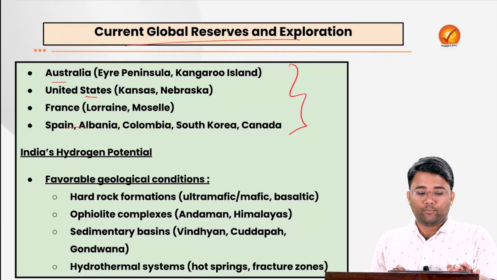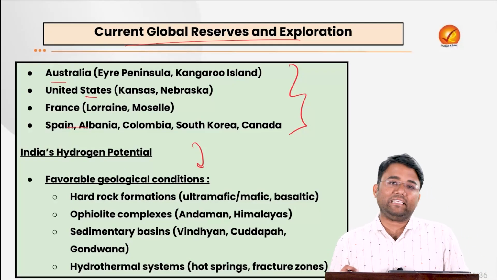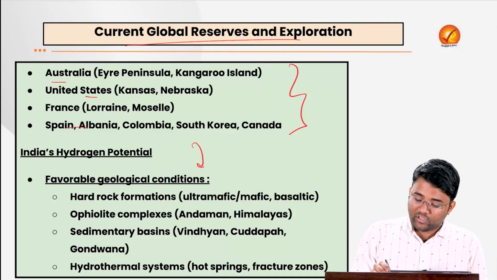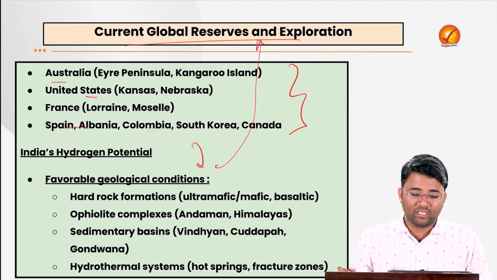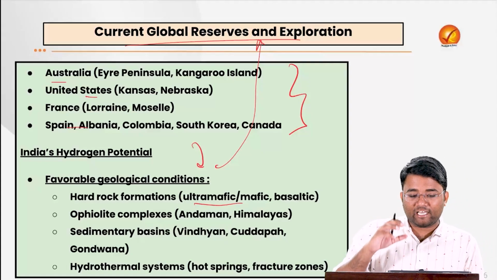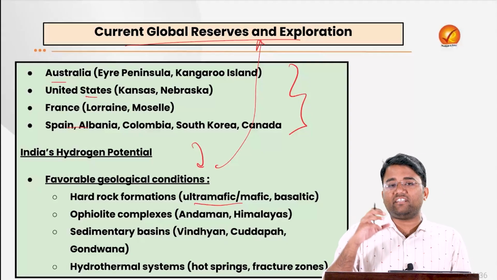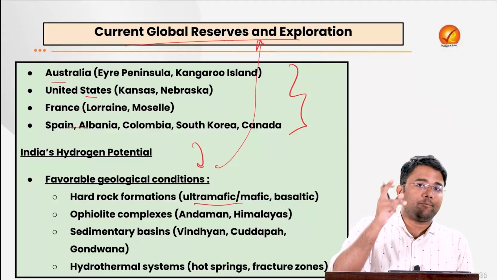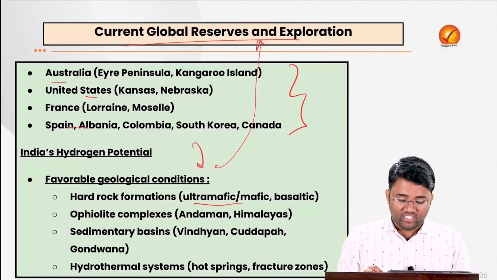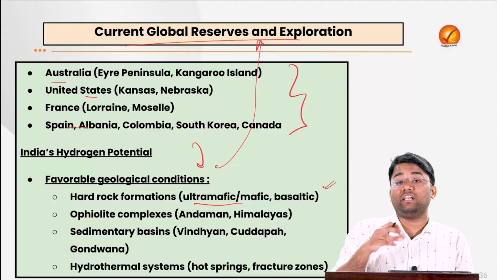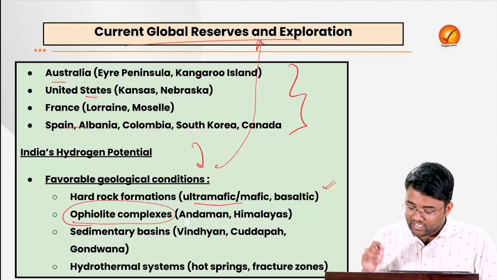Then, if we talk about India's hydrogen potential, India has some favorable geological conditions that can give us an idea about good reserves of natural hydrogen. For example, hard rock formations like ultramafic and basaltic rocks, that is iron-rich rock like peridotite, react with water to produce hydrogen via the process of serpentinization that we have seen. So the Deccan Traps, India's volcanic rocks, can have good geological conditions for natural hydrogen reserves. Then there are ophiolite complexes, visible in the Andaman and the Himalayas.